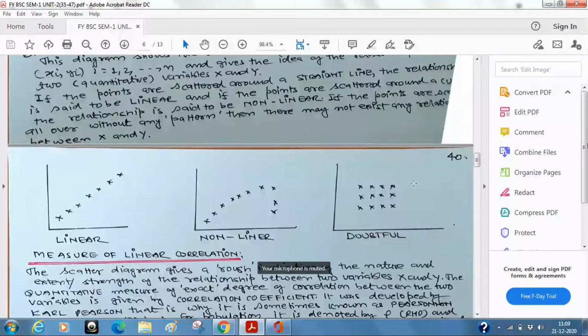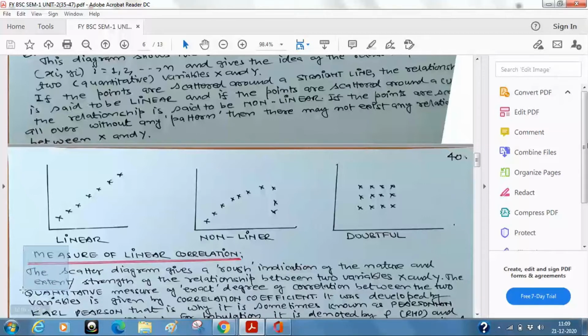Anyway, if you look at the heading here, what we are going to discuss is the measure of linear correlation. At the moment I am not talking about this, and we will not talk about it, but we will give some example from real life where we can have this kind of situation. Because in real life, you have no control over the data. As I have said several times, the data will come on its own. We'll discuss, don't worry.